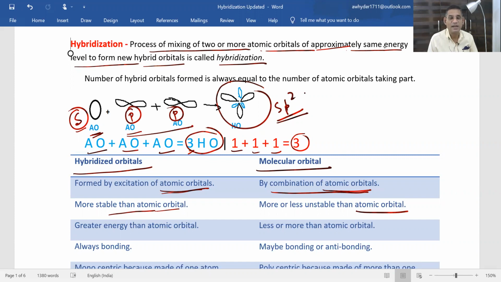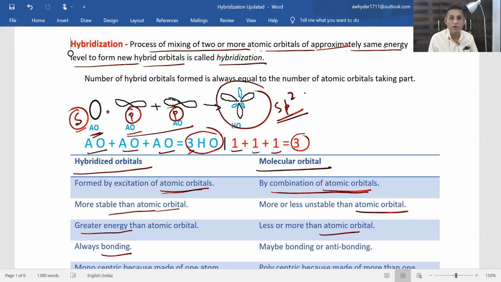That depends, and we will do that in the molecular orbital theory video. Hybridized orbitals will have greater energy than atomic orbitals, while molecular orbitals may have less or more energy than atomic orbitals.